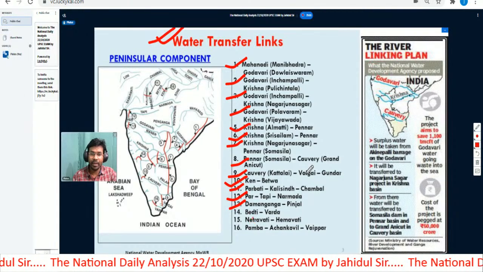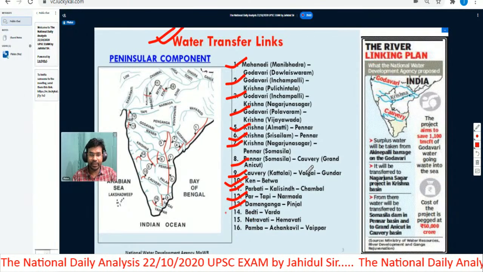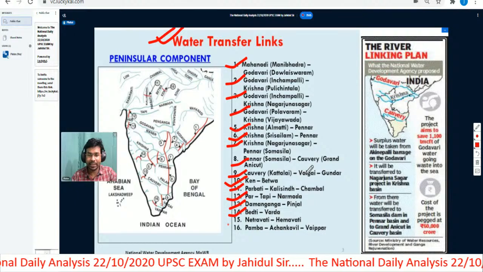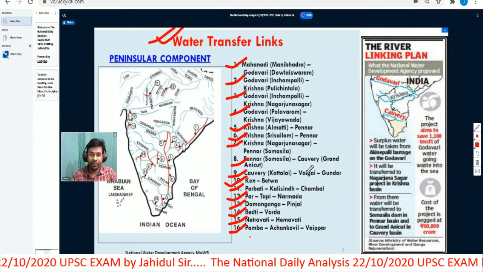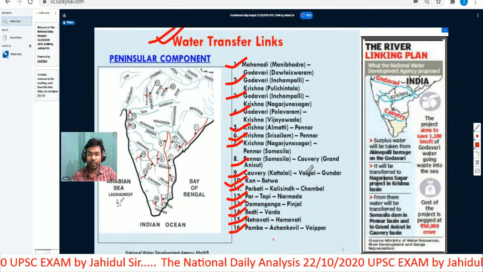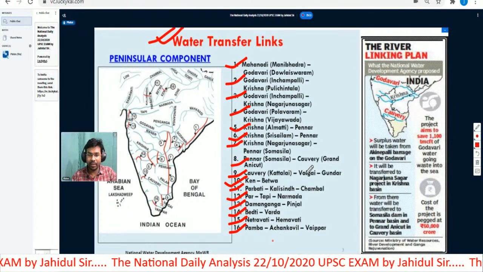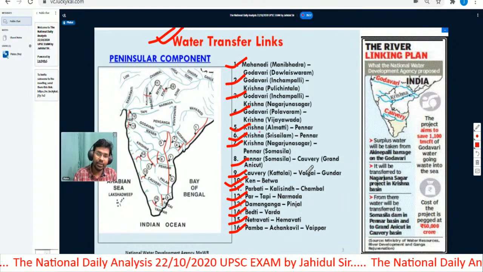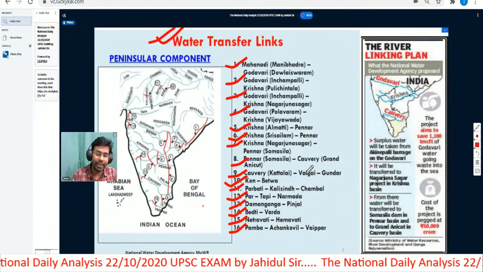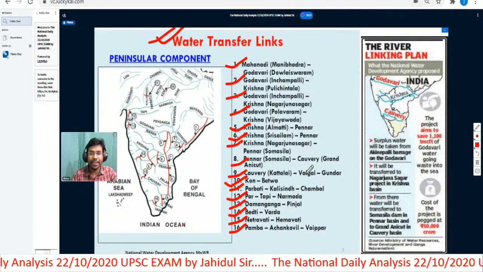Okay, then we have Daman Ganga and Pinjal River, then we have Beti and Varda River, we have Netravati and Hemavati River, then we have Pamba, then this Achankovil and Vaippar River. Okay, so these are the different river interlinking projects that are there in peninsular India.